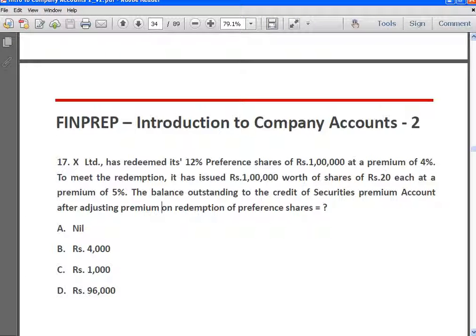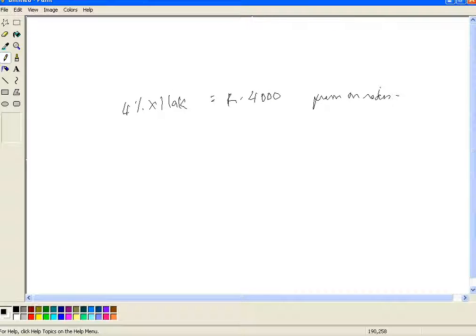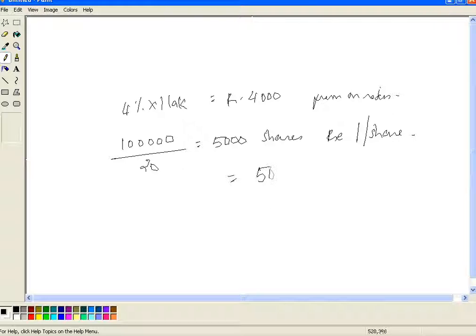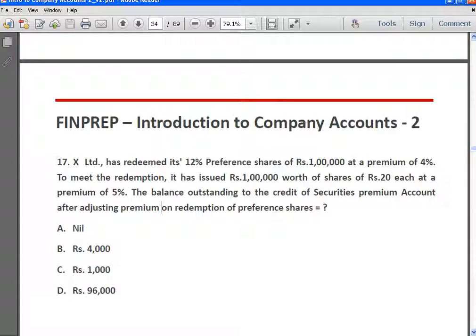Next, what is happening? The company issued rupees 1 lakh worth of shares at 20 rupees, which means it has issued 5,000 shares at a premium of rupees 1 per share. Okay, so the share premium on issue is 5,000. Now this share premium can be used to write off this premium on redemption, and so the balance left will be 1,000 rupees. So answer is C.